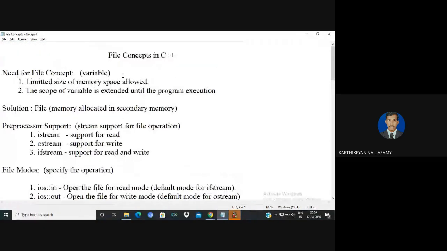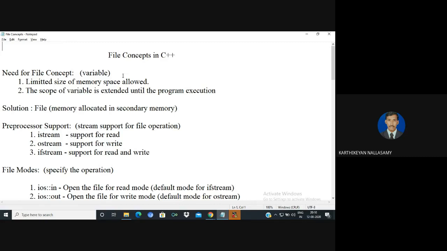I will repeat once again. There are three possible operations on a file: one is read, the second is write, and the third is append. Append means we can perform both read and write operations. If the operation is read, the file content already exists, and we only read the content. It is not possible to update anything. Then it is called a read operation.